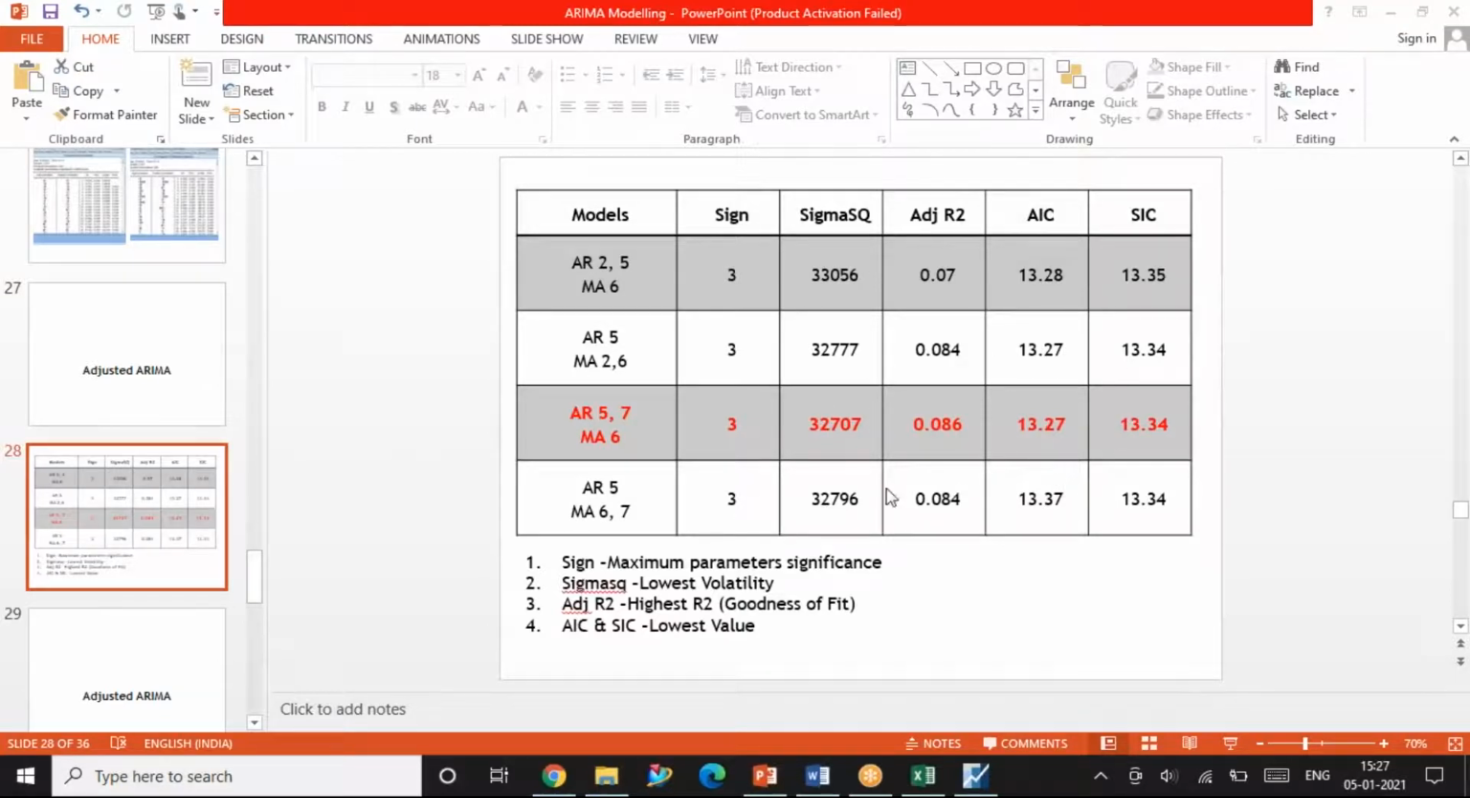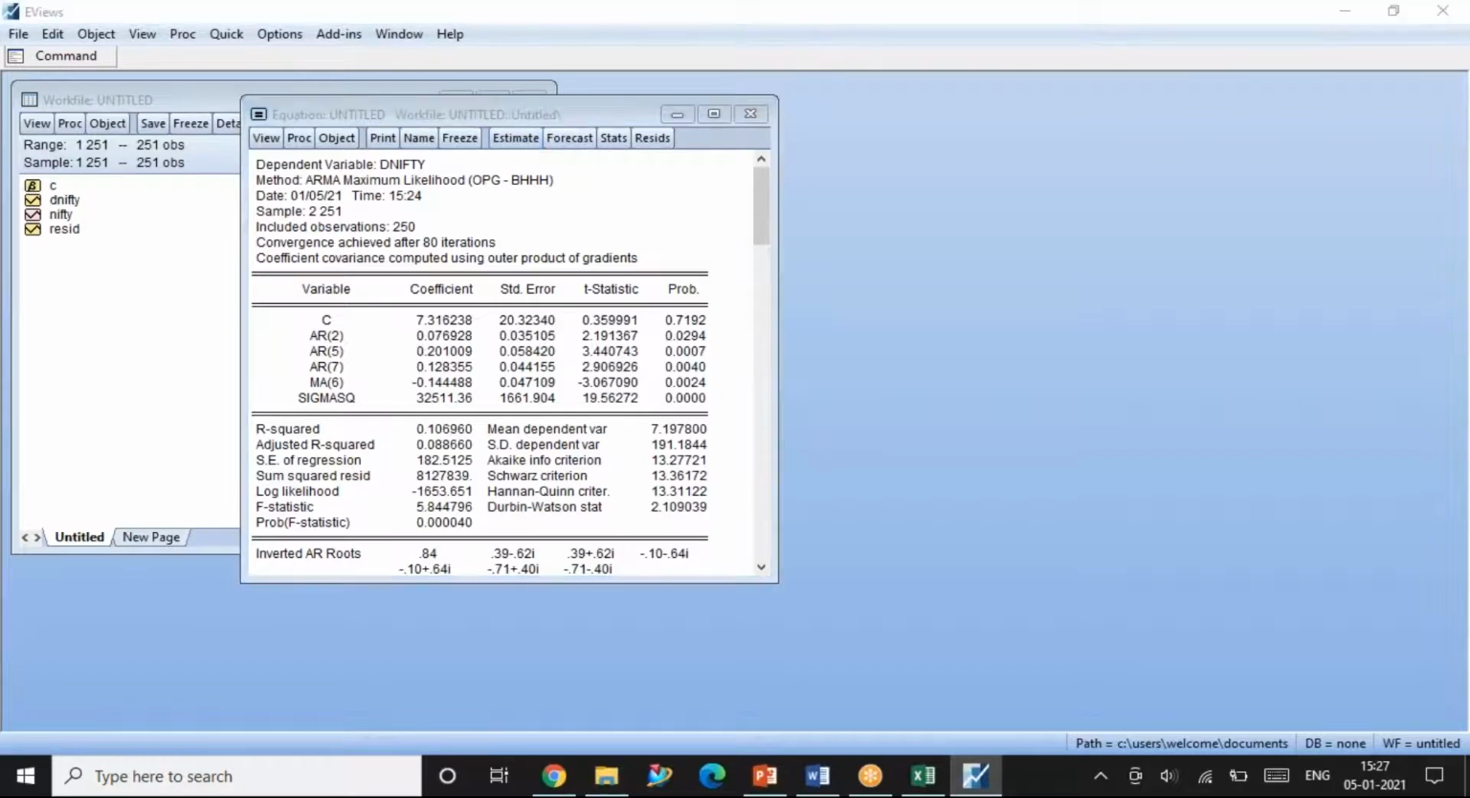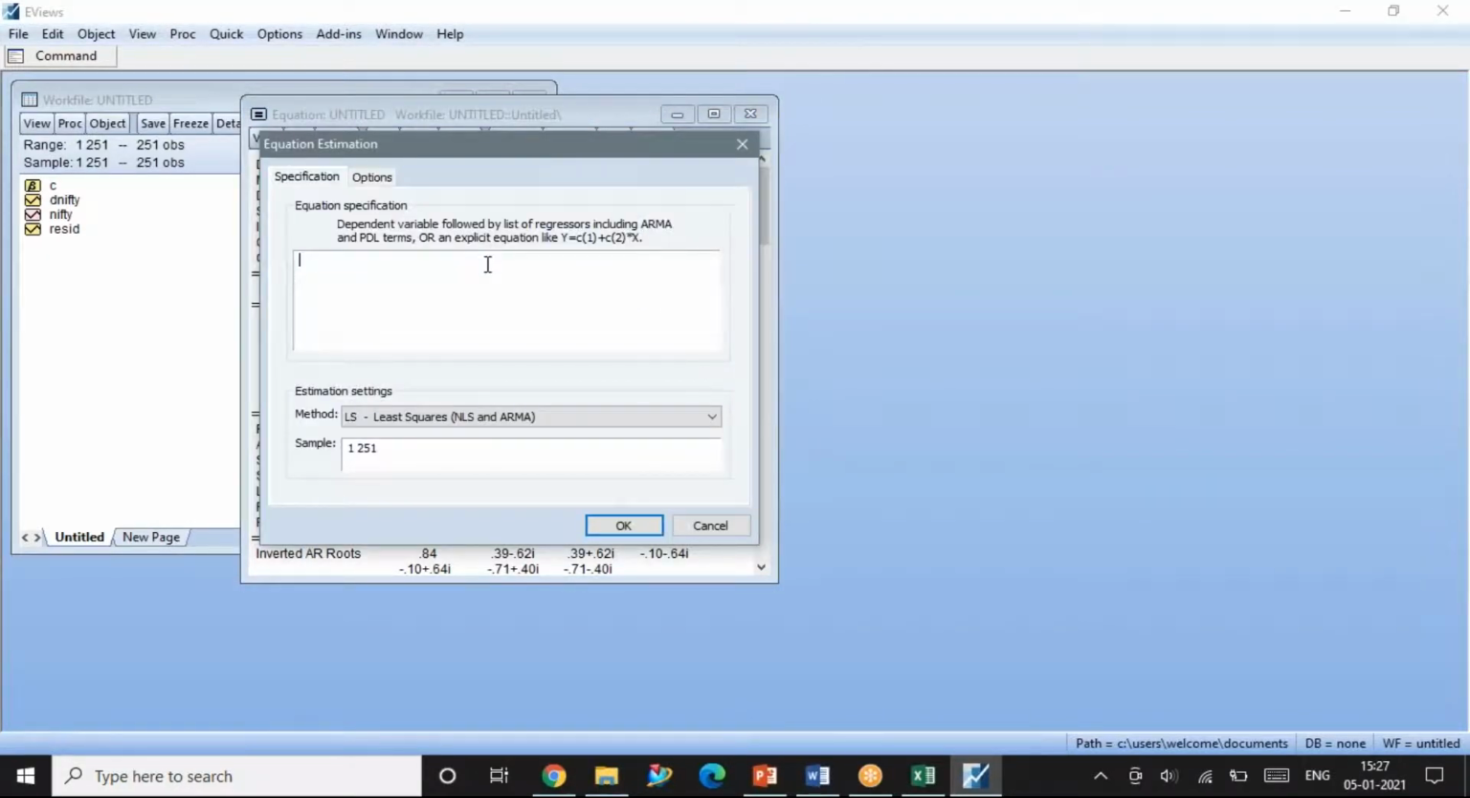So from all the values which are available, I conclude that the model AR5, AR7, MA6, the adjusted ARIMA model, is an appropriate model for further analysis. So now what I do is, I go back and estimate again. Because every time we have to do residual checking. Earlier I did it with the model AR5, MA6, and I found significant lags. Now again I'm adjusting the model based on the requirement.